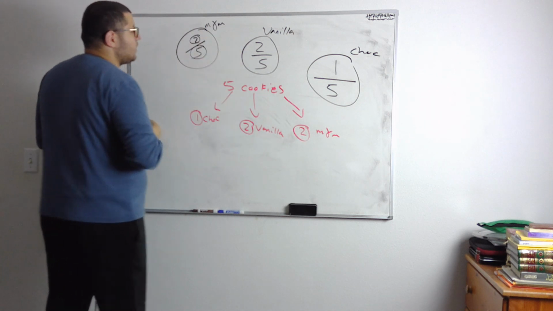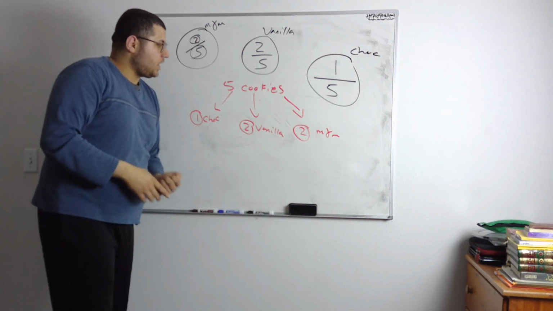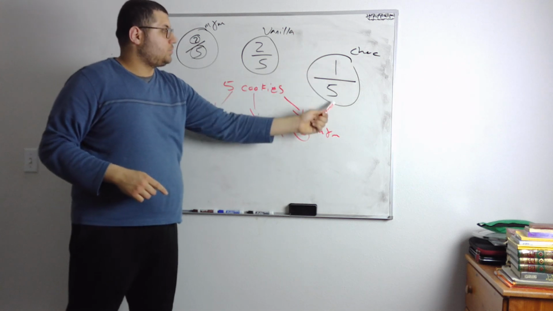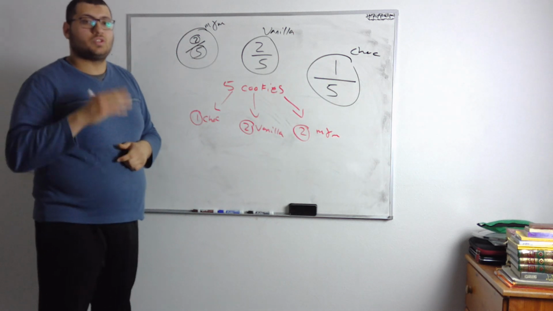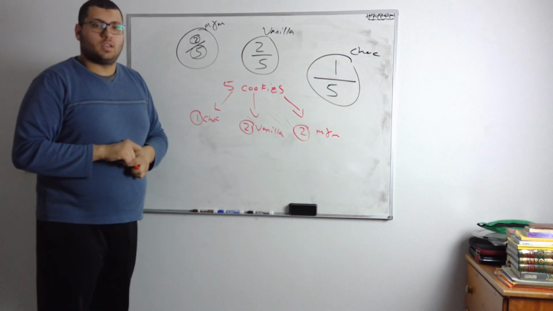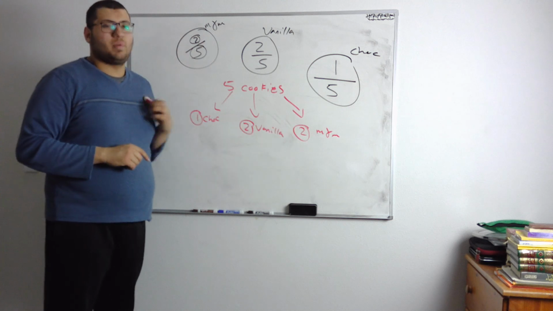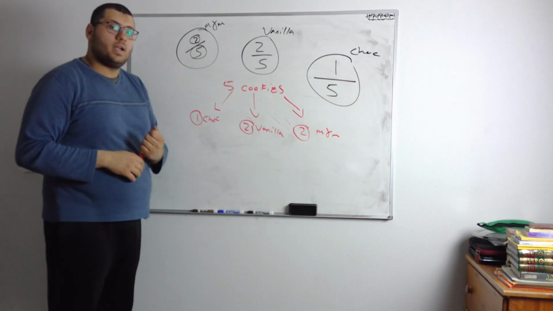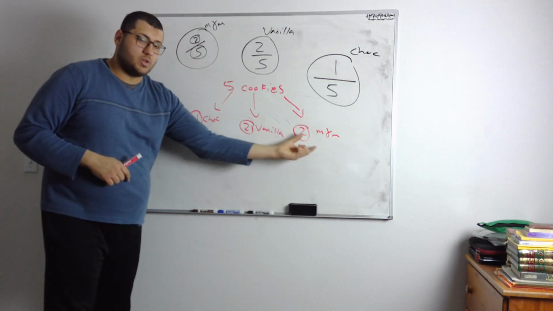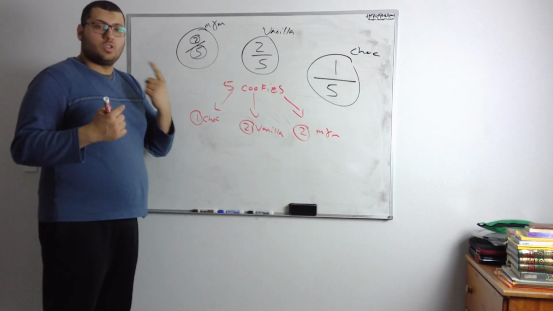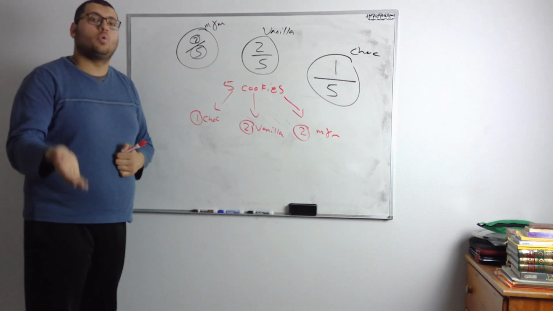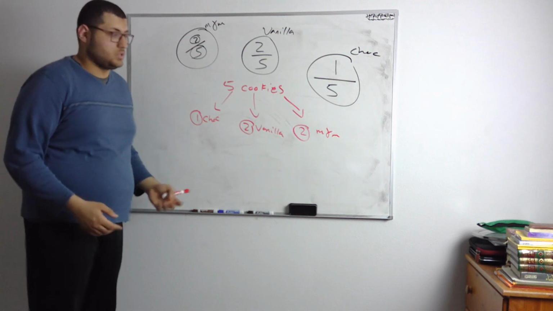So again, it's the total number of chances on the bottom, and on the top, it's the number of chances you're looking at, the number of chances you're trying to get. Which one is likely and unlikely? It's likely that I'm gonna get a vanilla and an M&M, but it's unlikely that I'm gonna get a chocolate. Why? Because there's more vanilla cookies and M&M cookies than chocolate cookies, right? There's only 1 chocolate cookie, and there's 2 vanilla cookies. So which one is more likely? Vanilla, because I have more vanilla cookies than chocolate cookies, right?